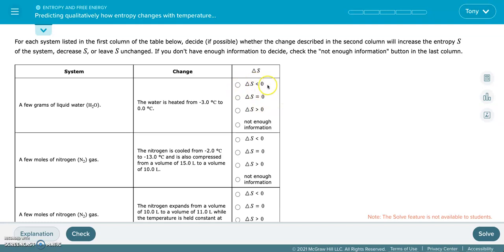This selection here indicates that the entropy would be decreasing in the system. Basically, the ways in which we can arrange everything would be less. This would mean the entropy is staying the same, very rare in this topic I found. This would mean the entropy is increasing, so there are more ways in which to arrange the system. And then sometimes there's not enough information.